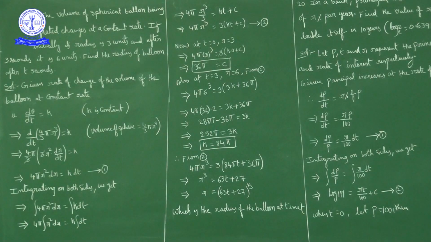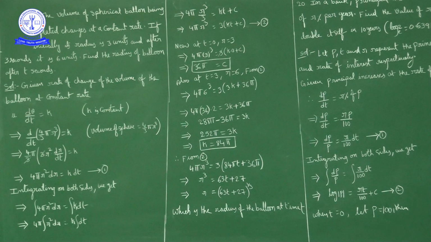Okay, next, the volume of a spherical balloon being inflated changes at a constant rate. Means the volume of the spherical balloon is changing at a constant rate. Now you have a balloon, when you pump air into the balloon, what will happen? Its radius increases. Okay, so what is given here? Volume of the spherical balloon being inflated at a constant rate. So volume changes at a constant rate.